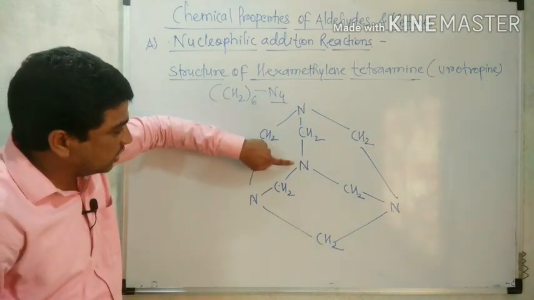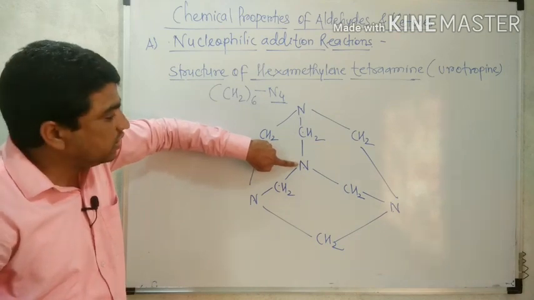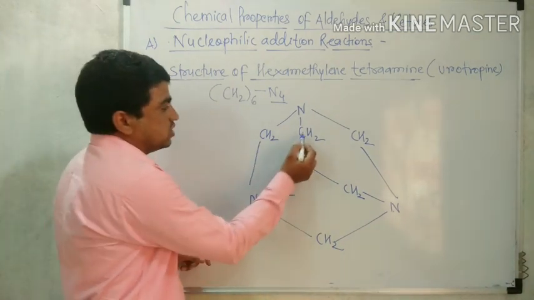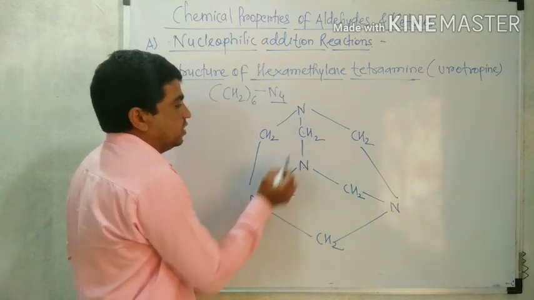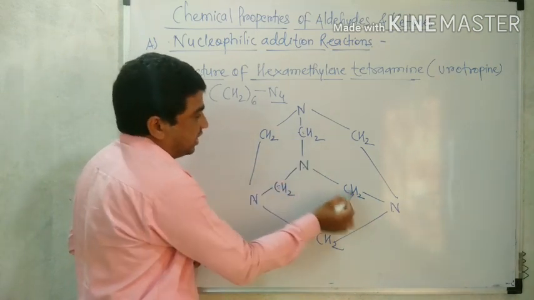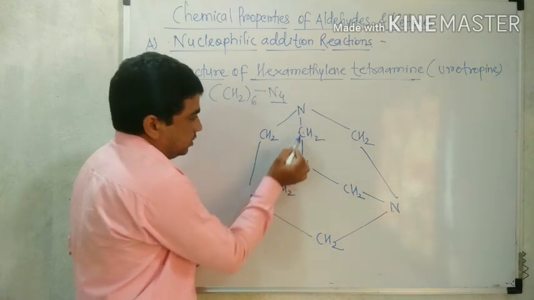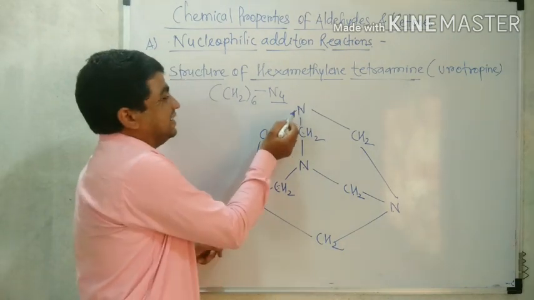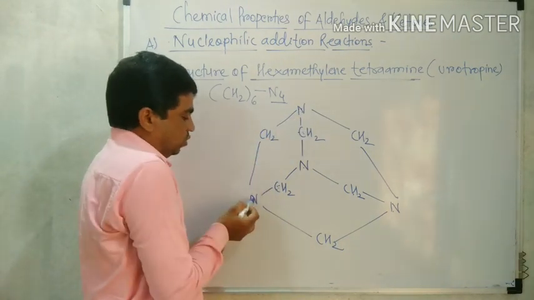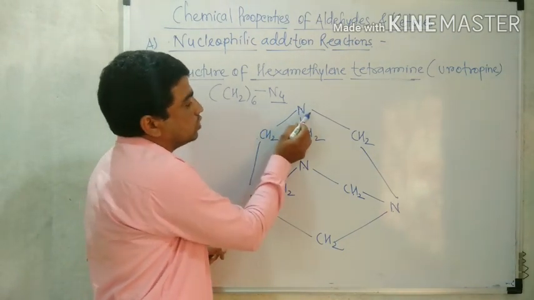So look in the structure, one nitrogen is in the center. That nitrogen is surrounded with 3 CH2, linked with 3 CH2 firstly. All these CH2 get attached with nitrogen. This CH2 also, this CH2 also, this CH2 also. And that nitrogen is connected with CH2.